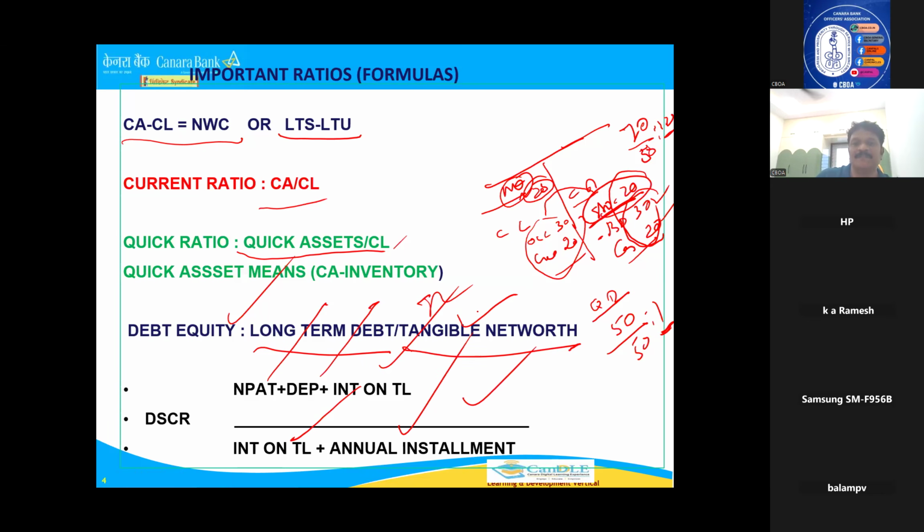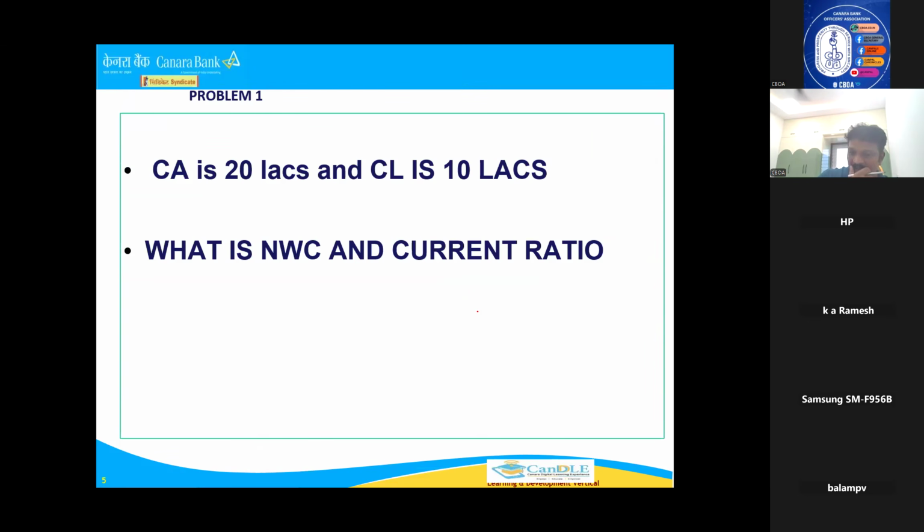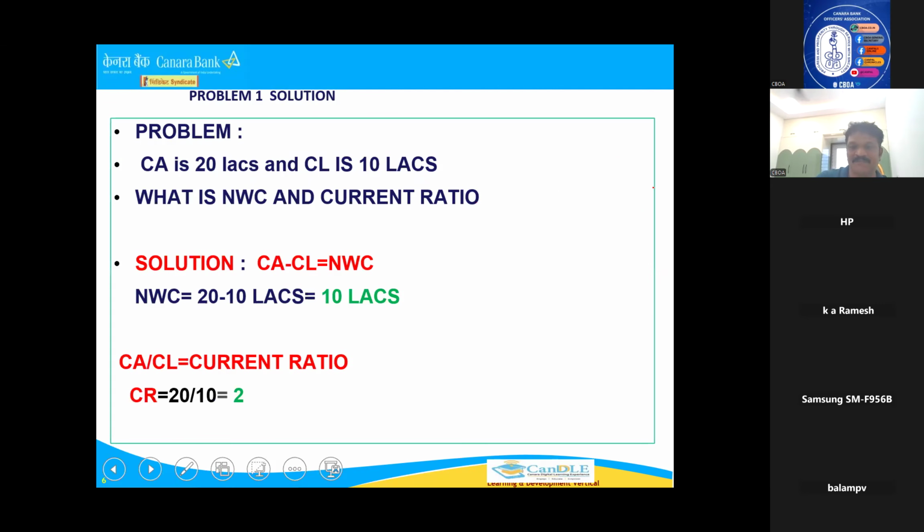Now let us see some questions. Easy question. Current assets 20 lakhs, current liabilities 10 lakhs. What is the NWC? Simple. NWC means current assets minus current liabilities, 10 lakhs. Current ratio means comparing current assets to current liabilities. So current assets are 20, current liabilities are 10. So 2 is the answer. NWC is 10 lakhs, current ratio is 2.